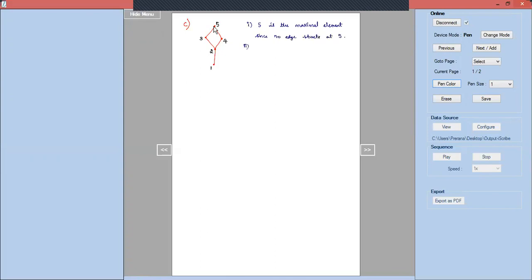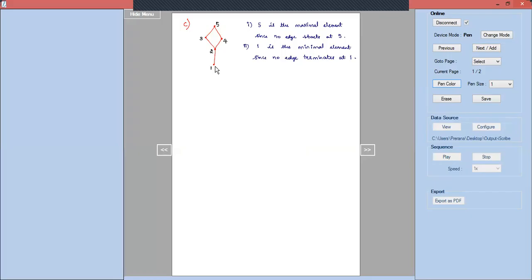Similarly, which is the minimal element now? The definition for minimal element is no edge should terminate at a particular vertex to say that it is the minimal element. So we observe 1 is the minimal element because no edges terminate at 1. So that is why 1 is the minimal element, since no edge terminates at 1.